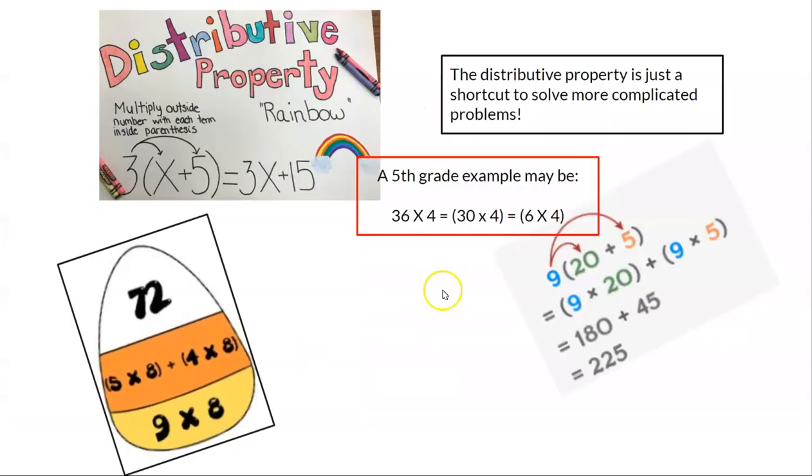Here are some examples of the distributive property, and this slide has candy corn on it. So this would be something like 7 times 2. I could distribute the multiplication of 72 by changing it to 5 times 8 plus 4 times 8. So basically I took 8 out and worked out the distributive property that way. So here's a 5th grade example: 36 times 4, we could change that to 30 times 4 plus 6 times 4. That equal sign should be a plus sign. But the distributive property rainbow is here to kind of show you how you would distribute the 3 across these parentheses. But it's just a shortcut to solve more complicated problems.